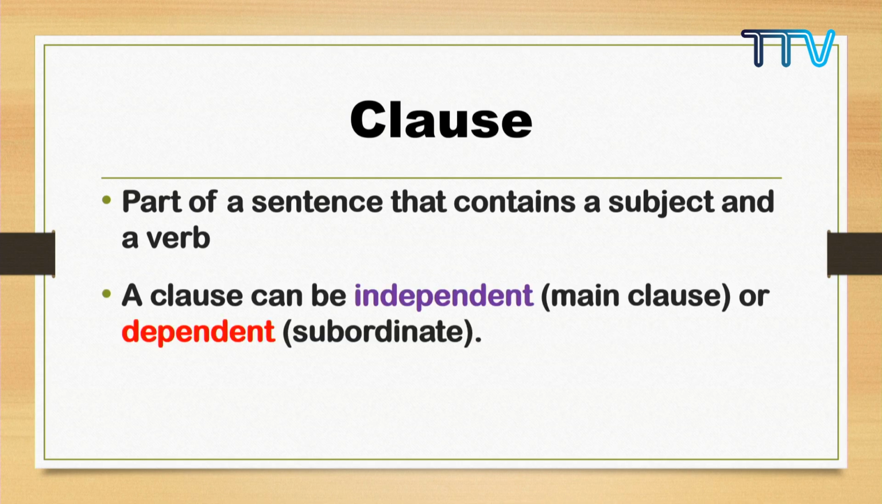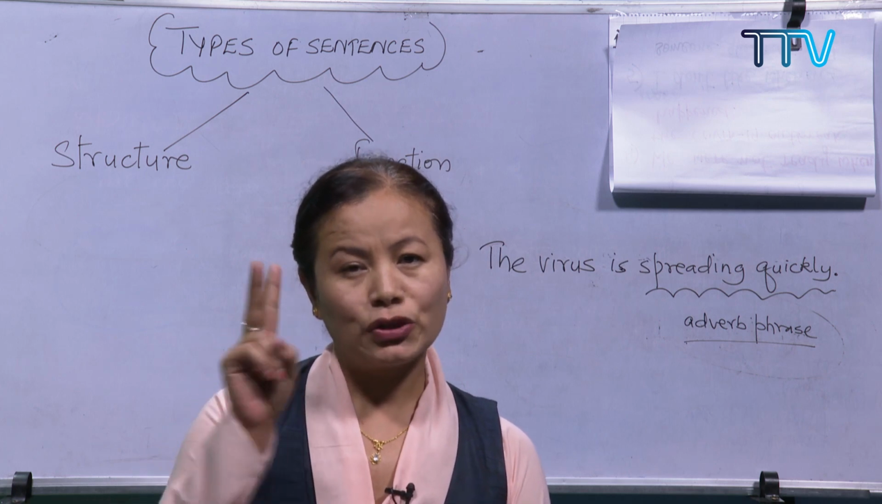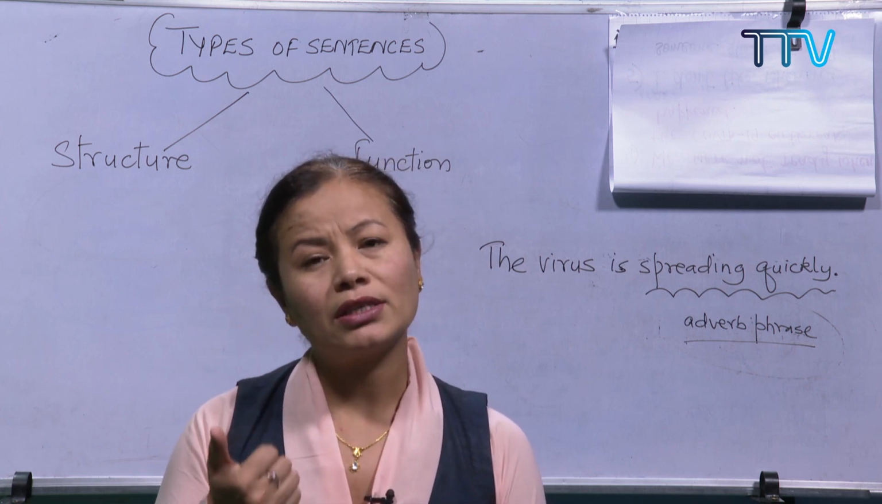A clause can be independent, which is called main clause or principal clause. So there are different names by which we can call it, right? Independent, main, or principal, they're the same. A clause can be independent or dependent. The name itself suggests: independent means you're free, isn't it? So dependent means you are depending on something. So dependent or subordinate. The clauses are broadly divided into two, that is independent clause and dependent clause.